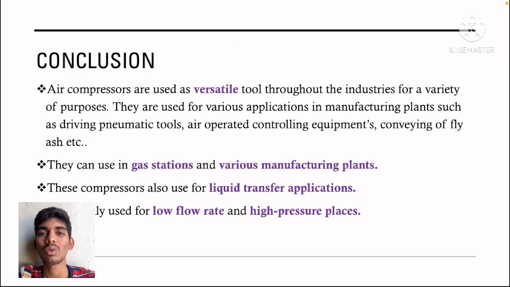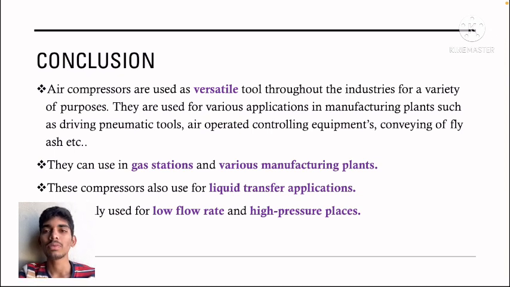Conclusion. Air compressors are used as versatile tools throughout the industry for a variety of purposes. They are used for various operations and applications in manufacturing plants such as driving pneumatic tools, air operated controlling equipment, conveying of fly ashes, etc. They can be used in gas stations and various manufacturing plants. This compressor is also used for liquid transfer applications.